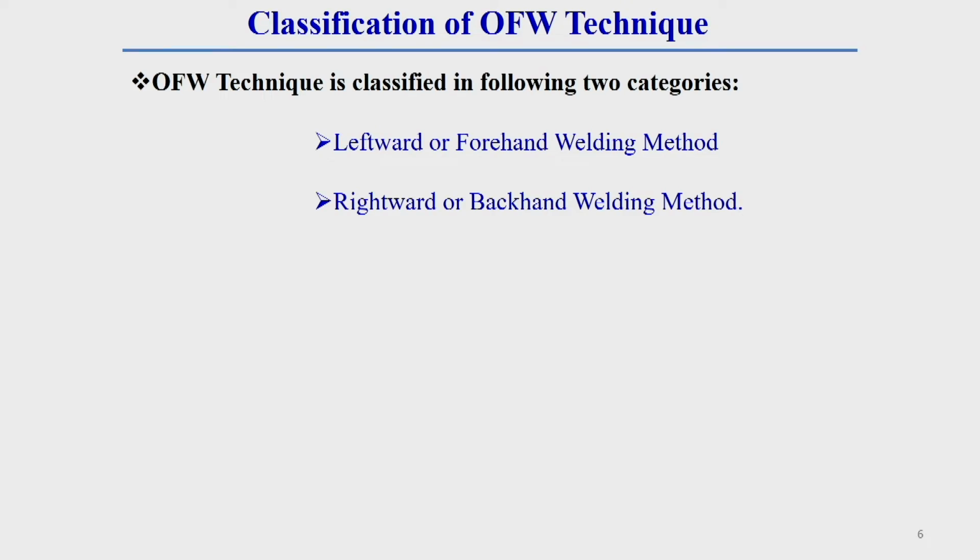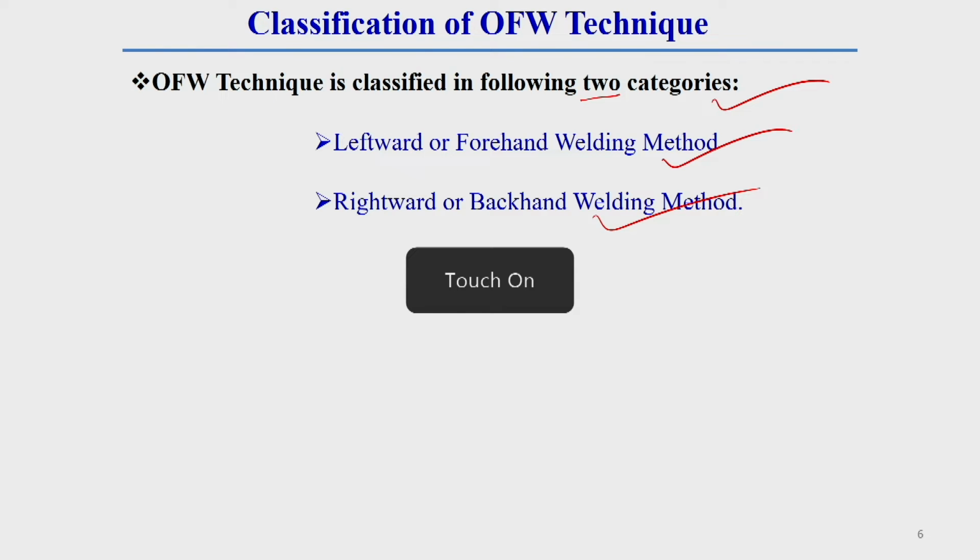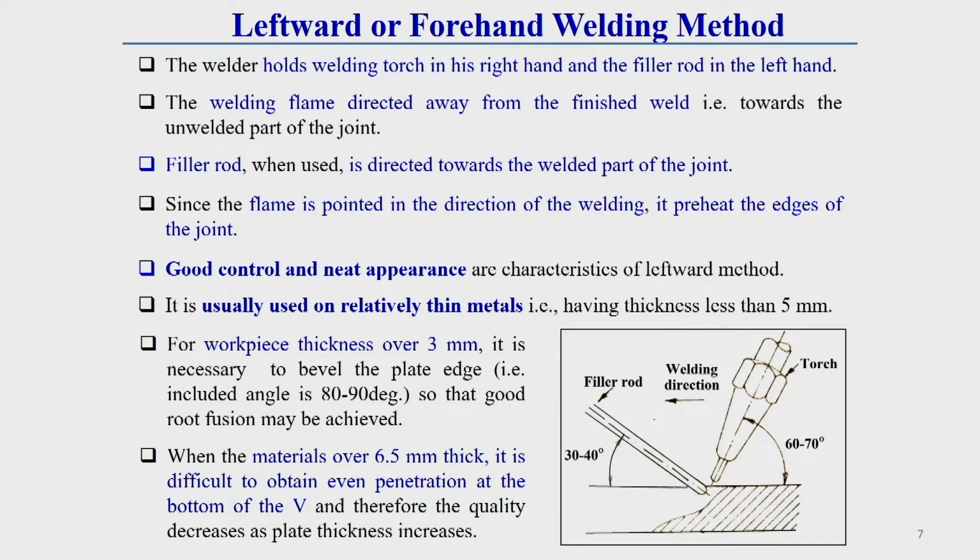Now we will discuss the classification of oxy-fuel welding techniques. Oxy-fuel welding technique is generally classified into two different categories. One is called the leftward technique or forehand welding method. Another one is called the rightward technique or backhand welding method. About these welding methods I will discuss in detail in subsequent slides. So first of all I will discuss the leftward or forehand welding method.